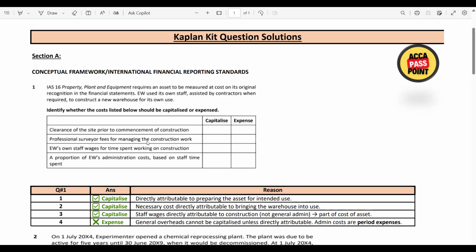Third, EW's own staff wages for time spent working on construction. These are the employees EW is using on the construction. Fourth, a proportion of EW's administration costs based on staff time spent.